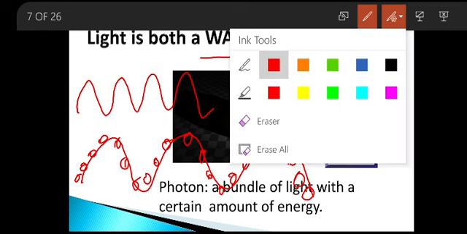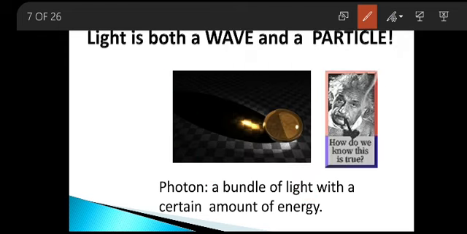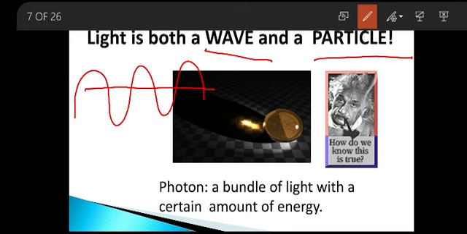So light is both a wave and a particle. A particle is nothing but the small amount of energy carried by the light while traveling. So light always travels in a straight line but as a wave. The wave contains small particles which carry the energy required for traveling.